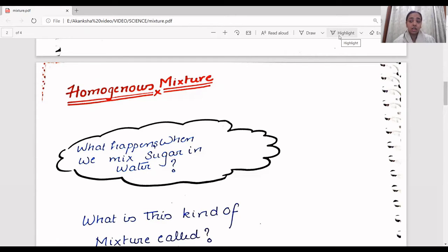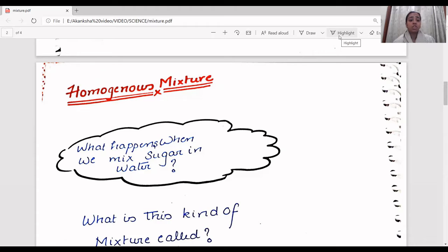Any two substances can be mixed together. But don't think that the original properties of the substances would change. No, they would remain the same. So now, keeping these points in mind, we will discuss two types of mixtures. One is homogeneous mixture and the other is called heterogeneous mixture.